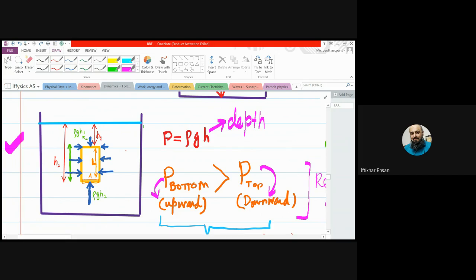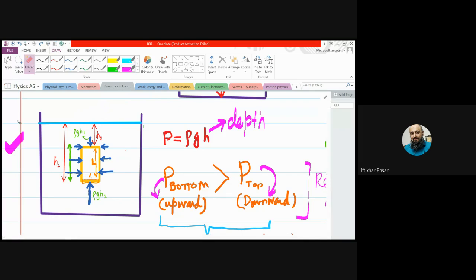Let's say the depth of the top is H1. So what will be the pressure at top? Rho GH1. And depth is taken from the surface of the liquid. Let's say the depth of the bottom is H2. So here pressure will be rho GH2, right? What is the formula? Rho GH: for H1, rho GH1; for H2, rho GH2. Right, beta?